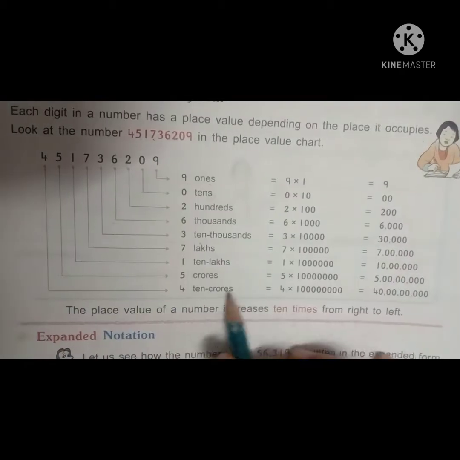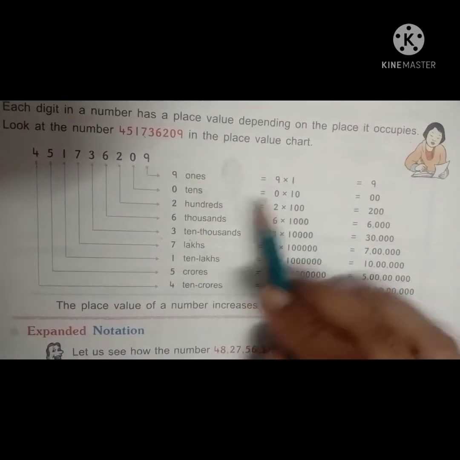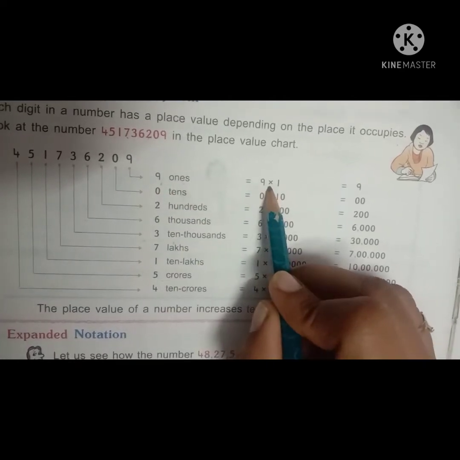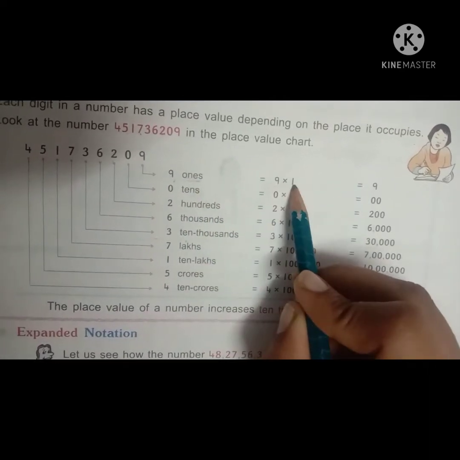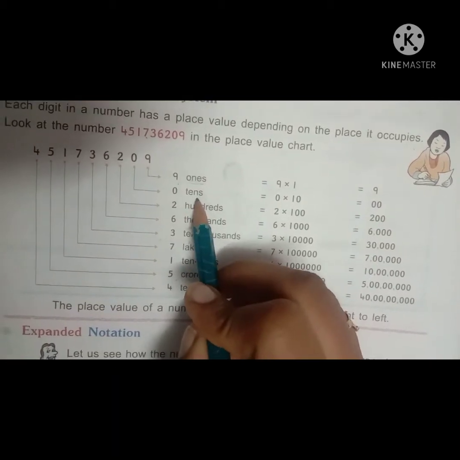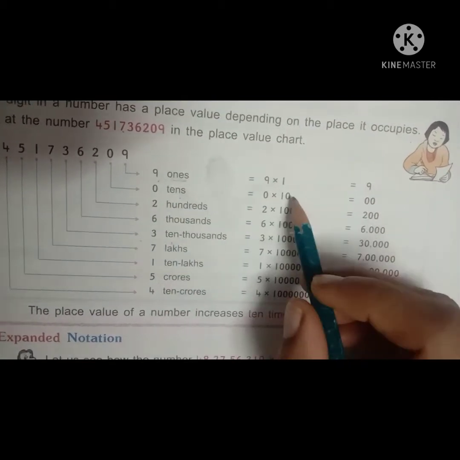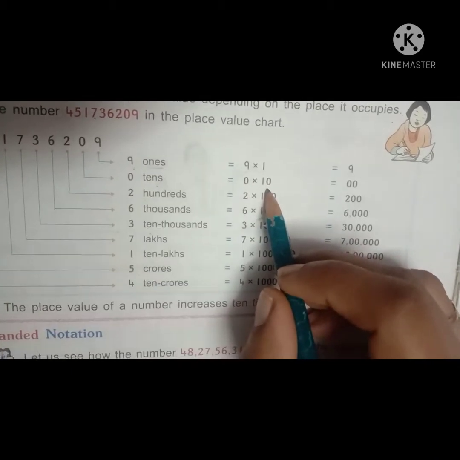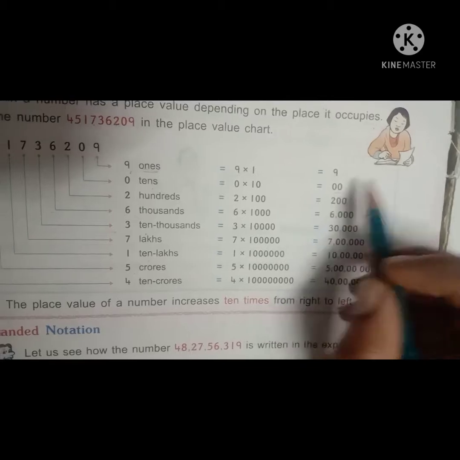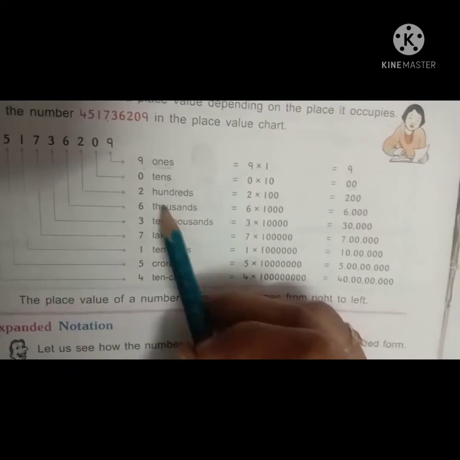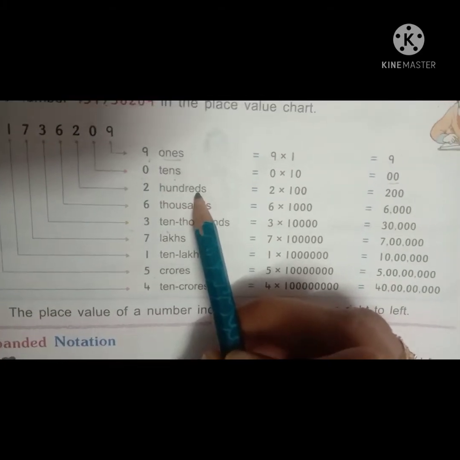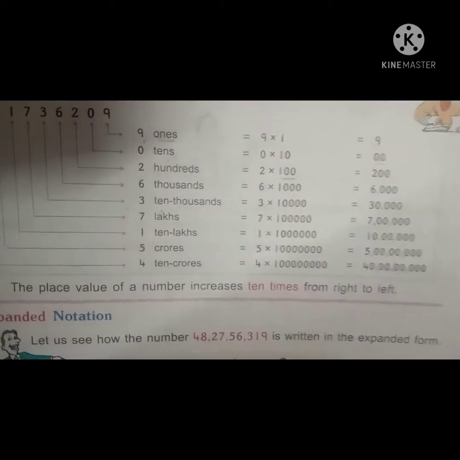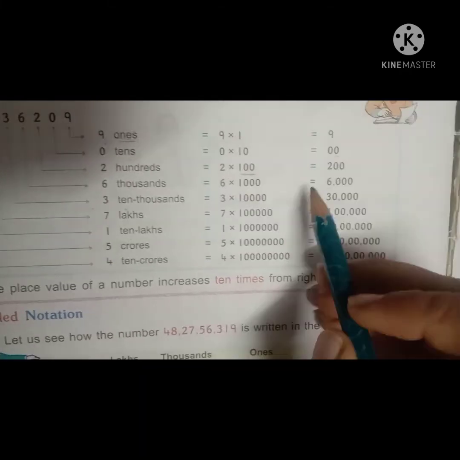Okay. Now by using these numbers we have to write the number by multiplying. See here, 9 is there. 9 into 1, here 1 is there. So 9 into 1 means 9. 0 tens: tens means we have to multiply with 10. 0 into 10 means what? 0 into something means the number is already 0, so keep the number 0. Next, 200s. Hundreds means 100. Here 2 is there. 2 into 100 equals what?